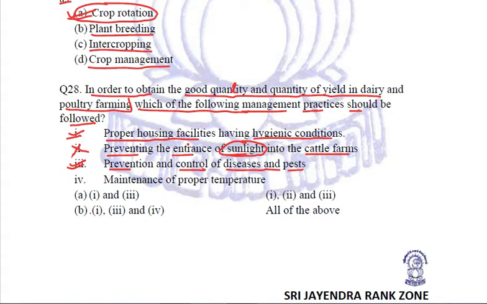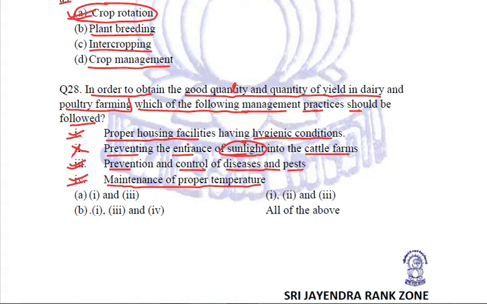Next is maintenance of proper temperature. Obviously, we need to maintain the proper temperature, because both dairy and poultry animals, they are warm-blooded animals. They come under mammals. So obviously, their body temperature is fixed, and if we are not maintaining the outside temperature, that may cause the diseases or the decline health of these animals.